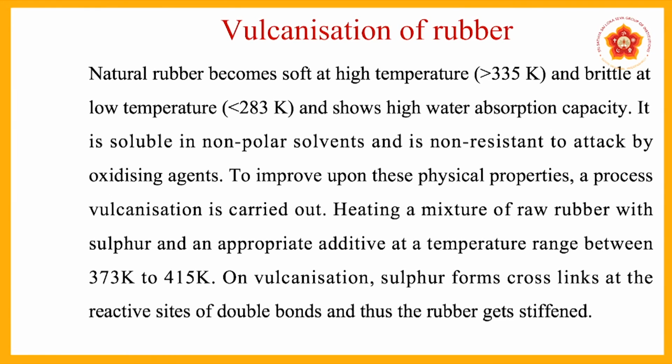It is soluble in non-polar solvents and is non-resistant to attack by oxidizing agents. To improve upon these physical properties, a process called vulcanization is carried out. Heating a mixture of raw rubber with sulfur and an appropriate additive at a temperature range between 373 Kelvin to 415 Kelvin. On vulcanization, sulfur forms cross links at the reactive sites of the double bonds, and thus the rubber gets stiffened.